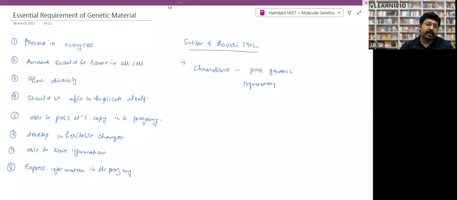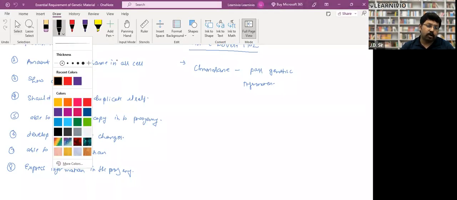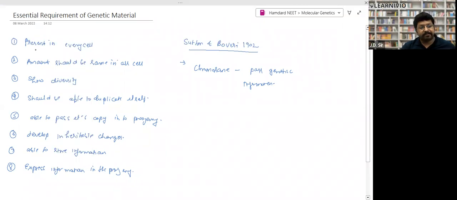So what is the criteria for a compound to be a genetic material? It should be present in every cell. Second, the amount should be the same in all cells. That is true for DNA.